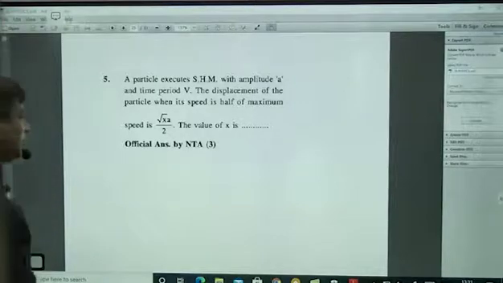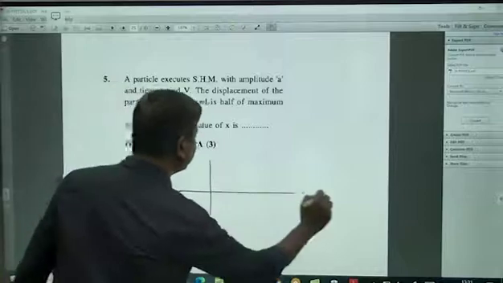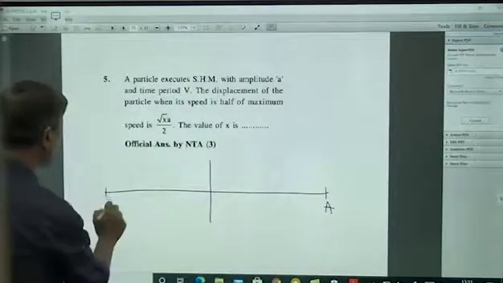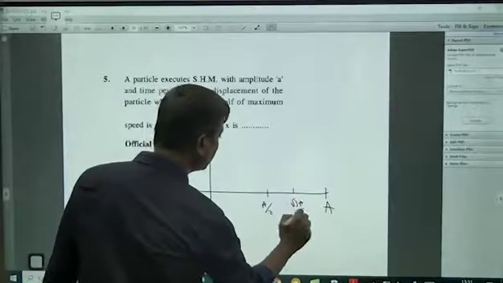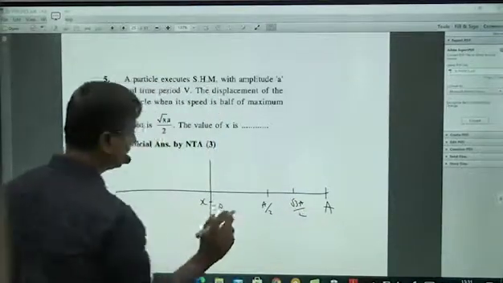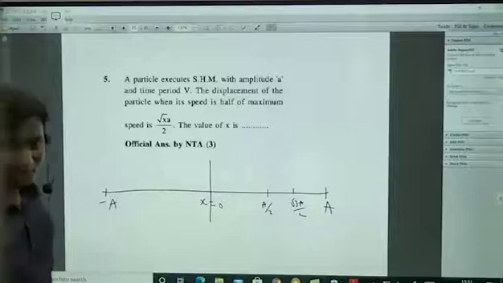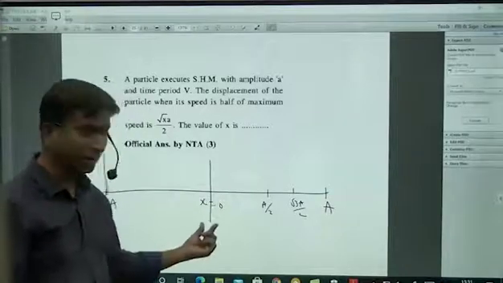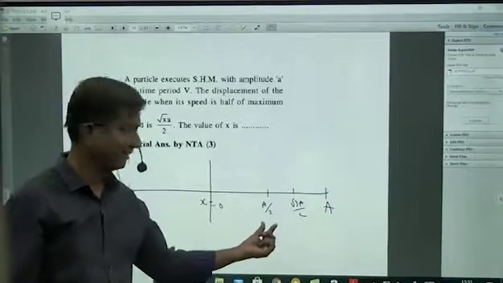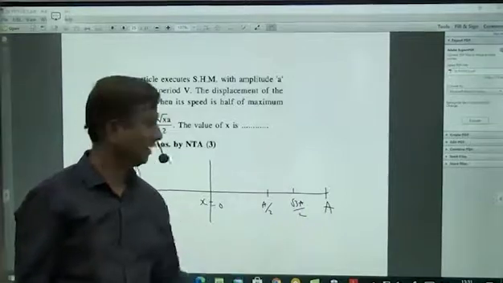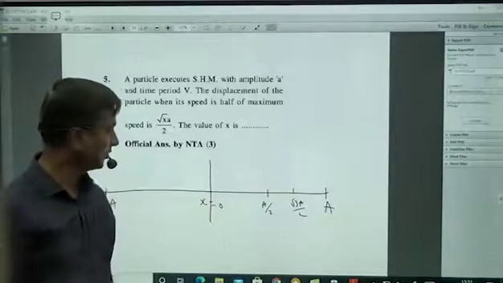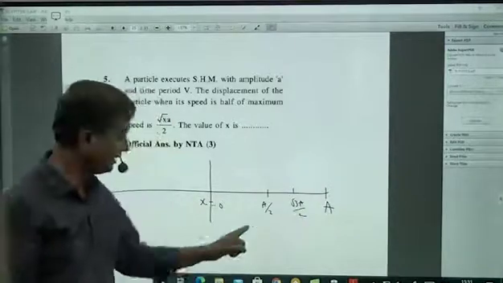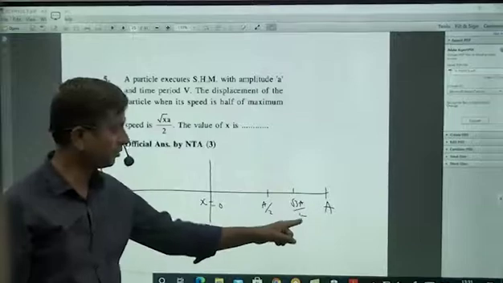Very simple in SHM. See here, this is a by 2, this is root 3a by 2, this is x equal to 0. Listen, in SHM always we will remember like this: 0 degrees, 30 degrees, 60 degrees, 90 degrees, and after 90 again 30, 30, 30. That's all, simple. So this is a sine function. Sine 30 is 1 by 2, sine 60 is root 3 by 2, sine 90 is 1.